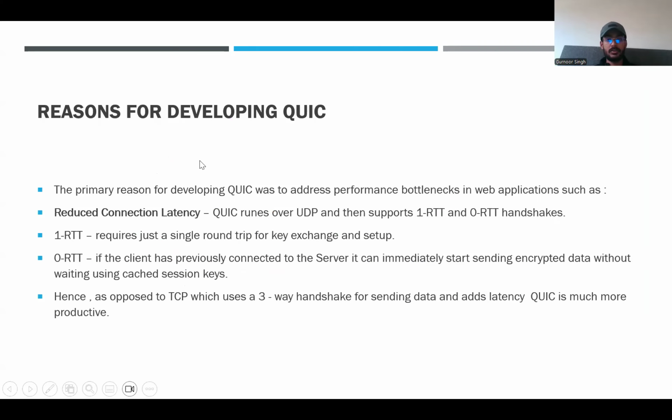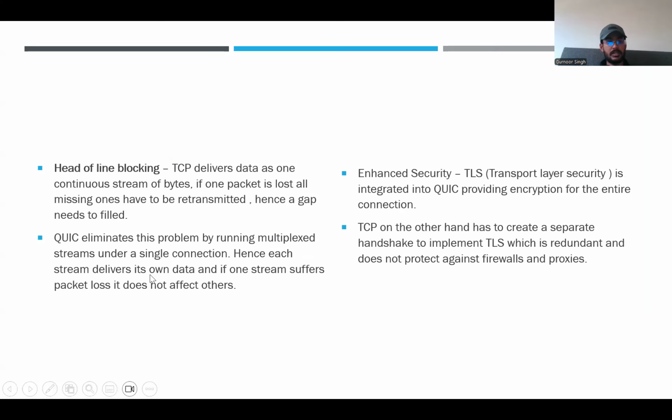And if we move further and explore the further reasons that QUIC was developed, I will just move this slide further and explain head-of-line blocking as well. In TCP, data is delivered as one continuous stream. So if one packet is lost, all subsequent packets wait.